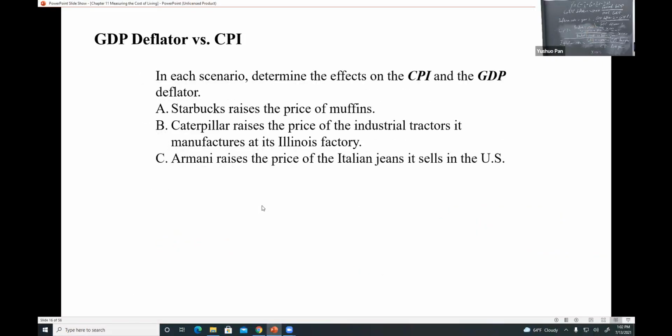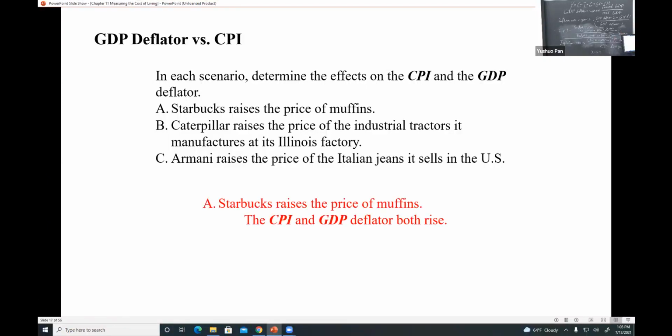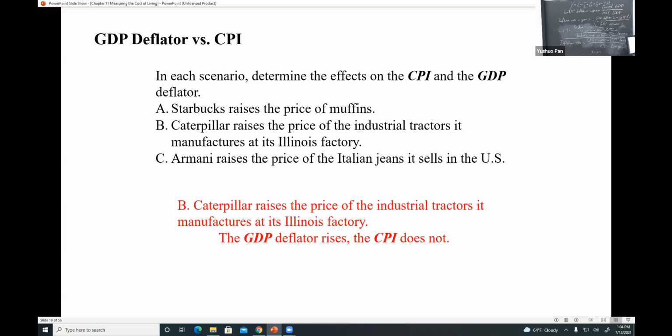Okay, then what's the answer for A? Remember the difference between CPI and GDP, what counts in each part. So figure out the answer for A. Because that's food, right? That's in the consumer's basket and also produced domestically. So it should be both. How about the second one? Because typical consumers are not going to buy a tractor. For a car, no, right? So yes, just for GDP.